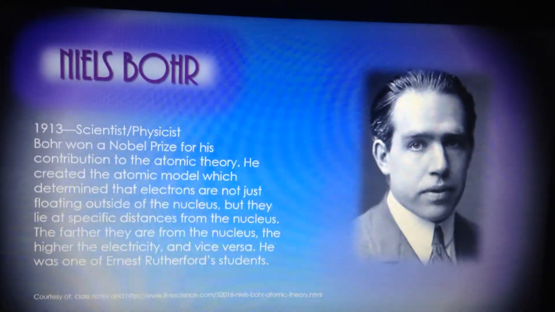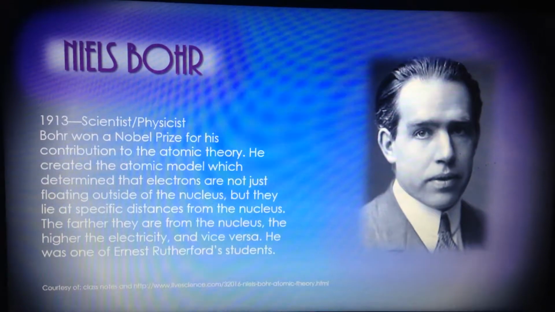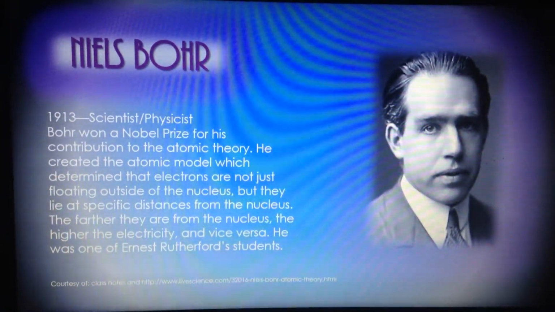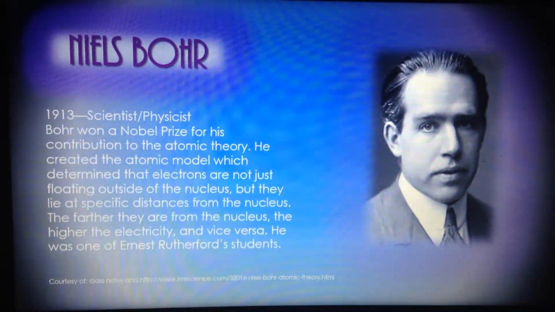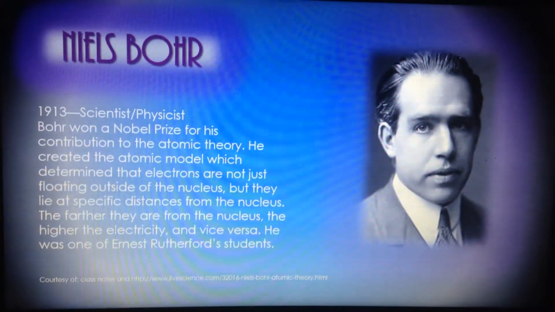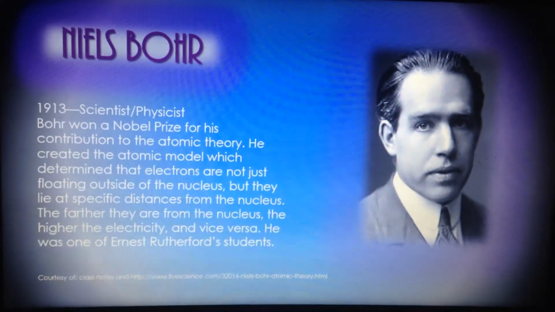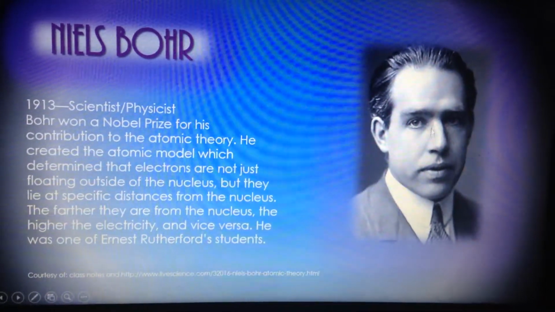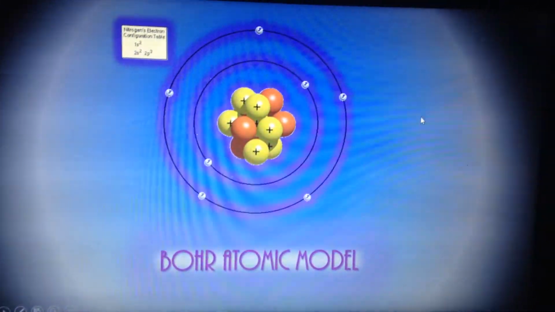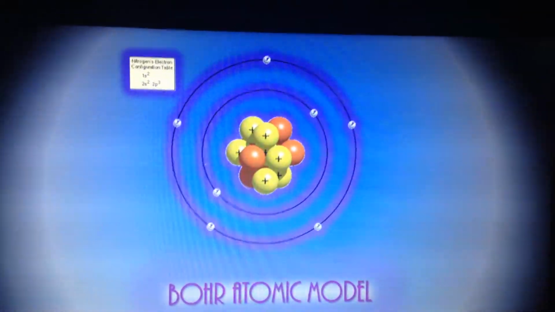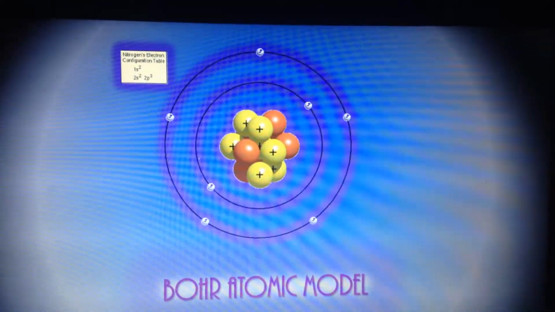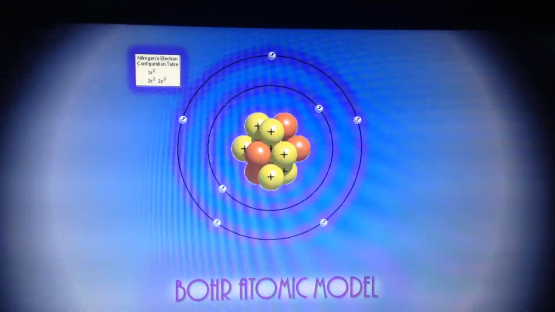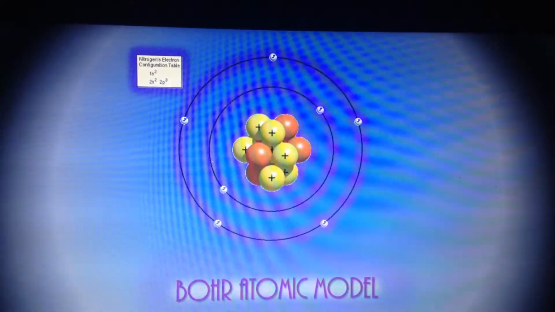Niels Bohr. He was a scientist and physicist who won a Nobel Prize for his contribution to the atomic theory. He created the atomic model, which determined that electrons are not just floating outside of the nucleus, but they lie at specific distances from the nucleus. The farther they are, the higher the energy, and vice versa. He was one of Ernest Rutherford's students. And here we see his atomic model. Clearly, it's different from that of Rutherford because the electrons are at specific orbits around the nucleus instead of just floating free and on their own.